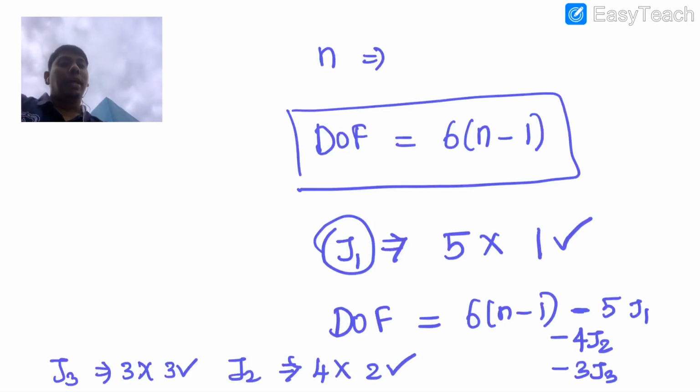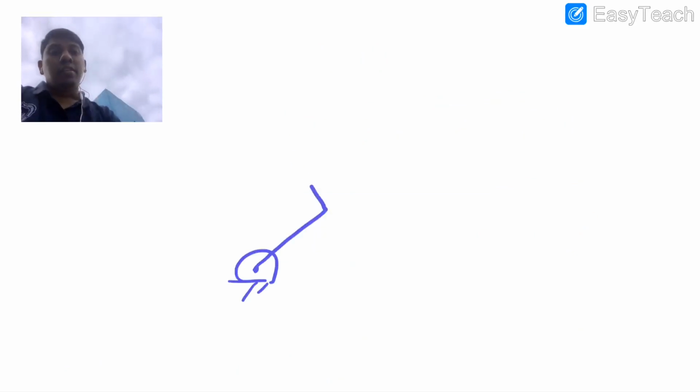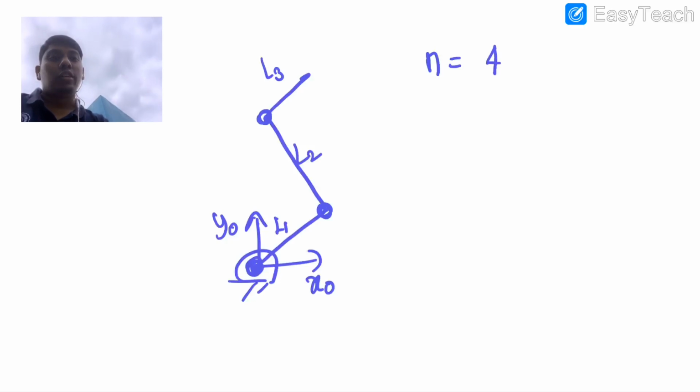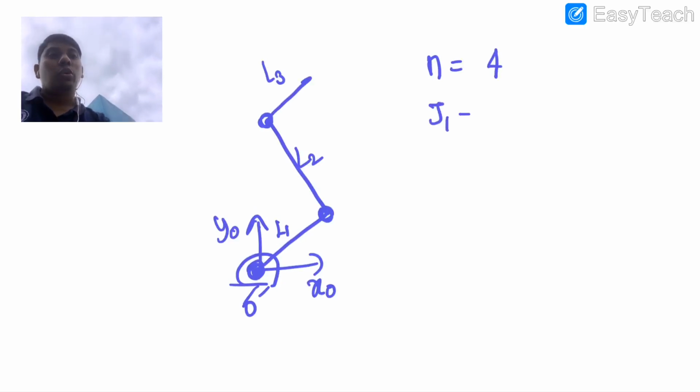If you apply this to a serial manipulator, it will properly function, but you have to see what is happening. So you can see here, this is one such planar case. In this case, it is in the plane, where Z0 is vertically coming outward, and this is L1, L2, L3. Here the number of parts is 4, because the ground is also 1, and the number of J1 joints is 1, 2, 3.